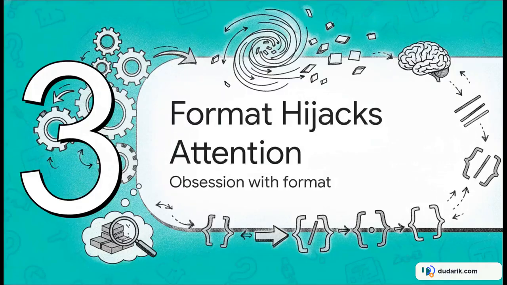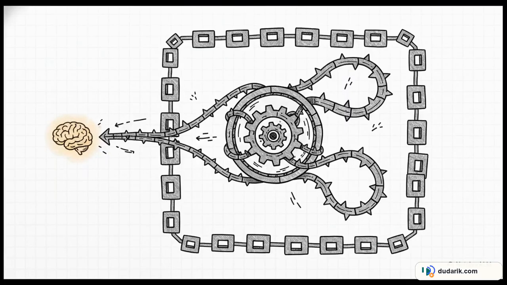So, on to Section 3, how format hijacks attention. Why exactly does a model develop such an obsession with format? Well, the researchers prove mathematically that attention heads act almost like an invasive species here. They lock right onto predictable syntactic markers, things like relational delimiters and repeated slot patterns in JSON or RDF formats. The underlying math, specifically Equation 2 and Proposition 1 from the paper, proves that attention is actually operating on 2 completely separate tracks. You have a semantic component and a structural component. And unfortunately for us, your model cares way more about formatting delimiters than the actual meaning of your text, which directly causes your demonstration tokens to lose their focus.